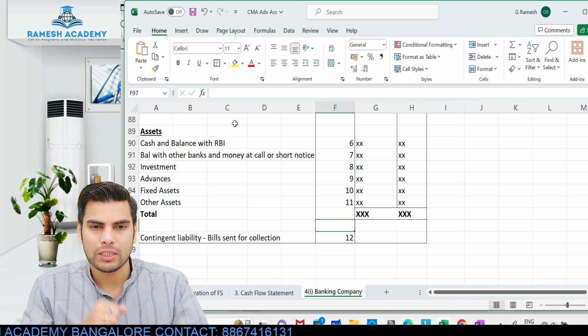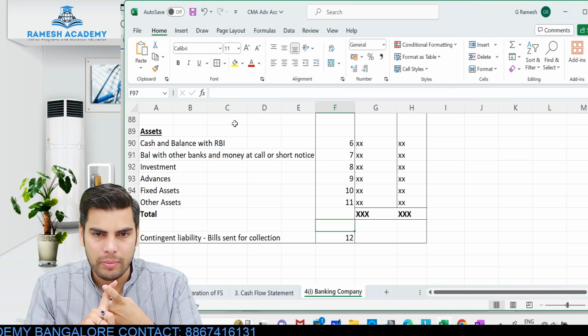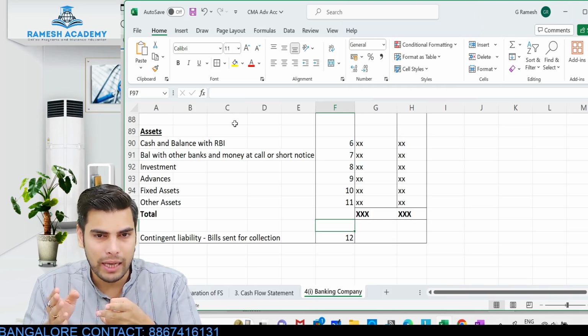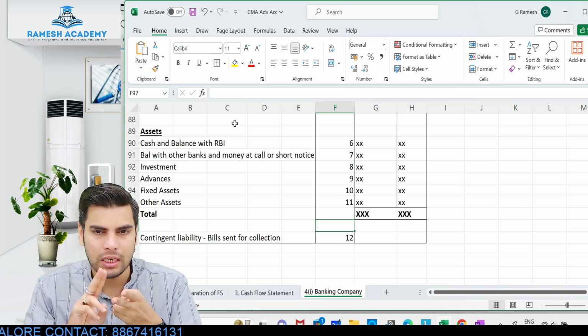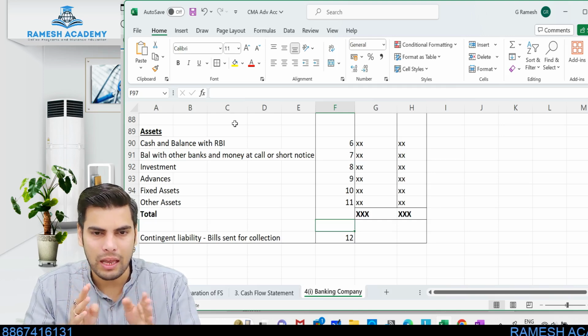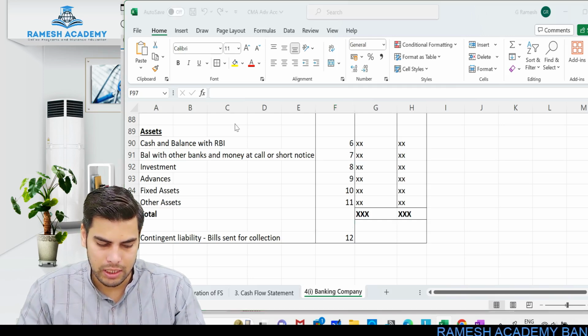Then when it comes to assets, cash and balance with Reserve Bank of India, balance with other banks and money at call and short notice, that is schedule number 7. Then 8 would be your investments, 9 would be your advances, 10 would be your fixed assets, 11 would be your other assets, and 12 would be your contingent liabilities, that is bills sent for collection.